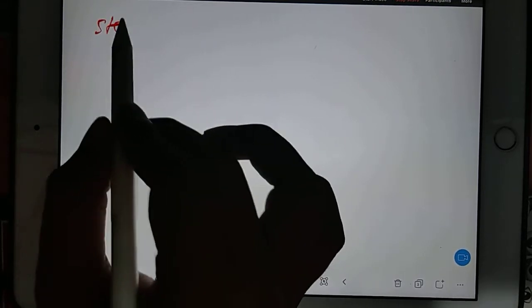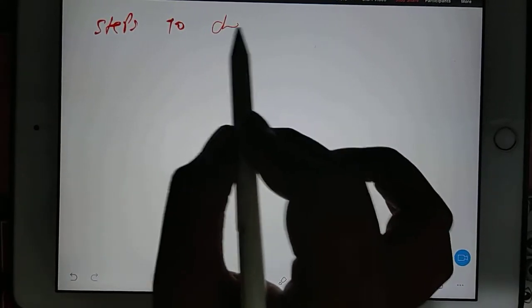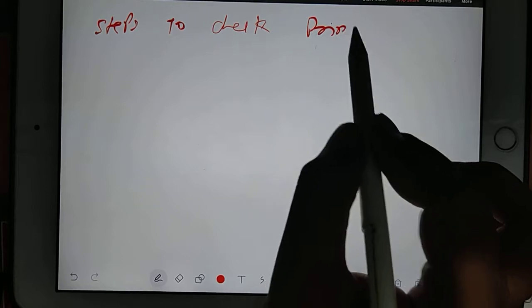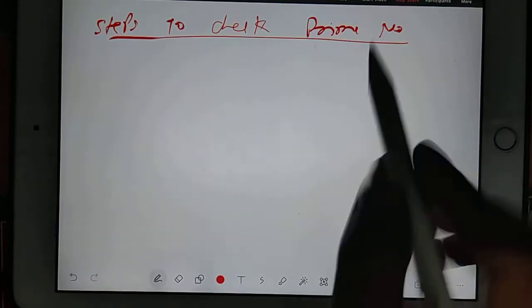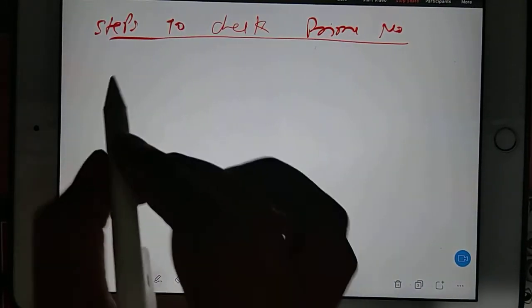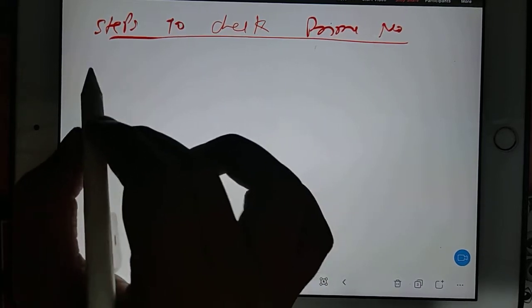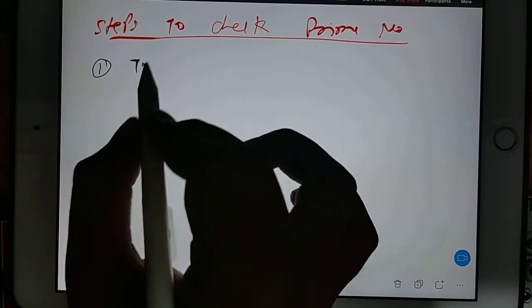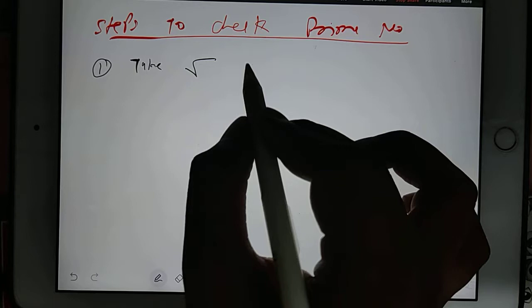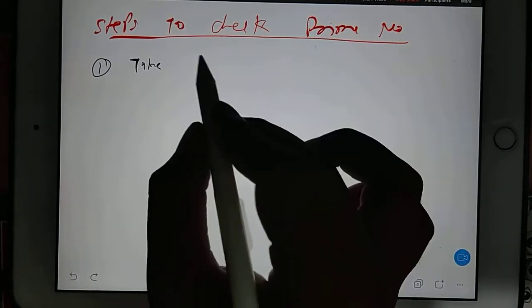Okay, I'm changing the page. Now you see, how will you check a number given is prime or not? So steps to check prime number. Okay, so first thing, take square root, not cube root, square root.